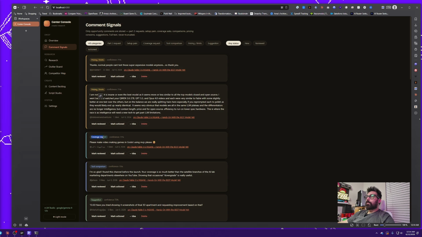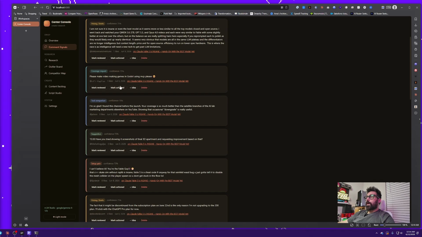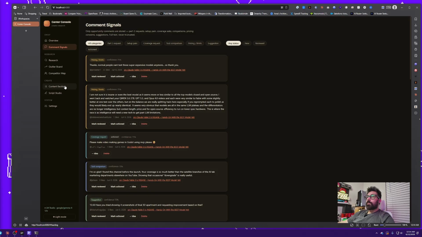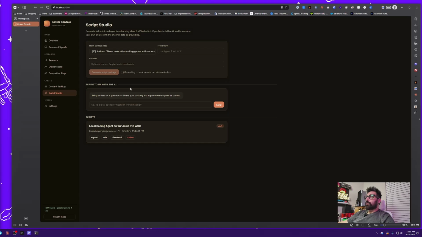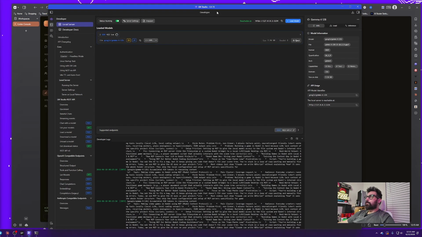Pricing limits, coverage requests, like for example here, please make a video making games in Godot using the MCP, please. So I can move this into an idea, and then if we go into the ideas, I can script it, generate script, package, and right now it should be using my LM Studio, which it is, as you can see